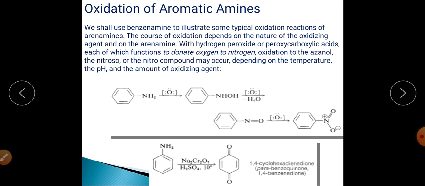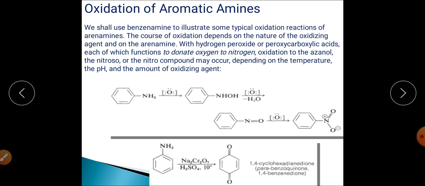First of all the aniline will be converted into phenylhydroxylamine, which will further be converted into nitrosobenzene, and this nitrosobenzene will further be converted into azobenzene in presence of alkaline KMnO4.